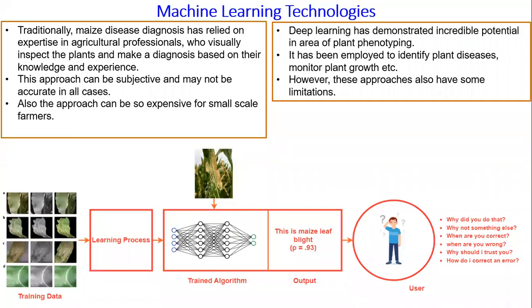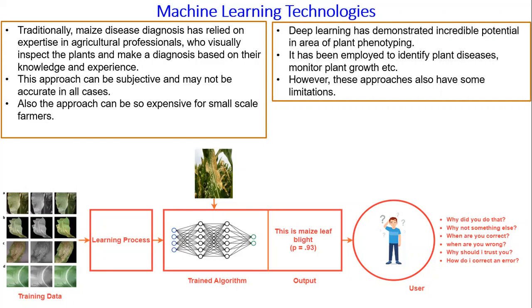Now, our study presents the use of deep learning techniques. The reason why we employ deep learning techniques is that currently, these diseases have existed for ages, but some of the solutions used by farmers involved using agricultural experts who would come to the farmlands and inspect the plants to see which disease is actually affecting the plant. Now, this is not only not feasible for smallholder farmers, but it can be subject to inaccuracies.